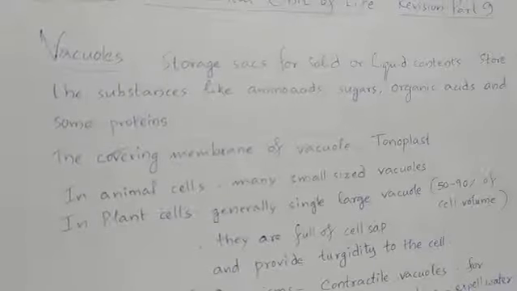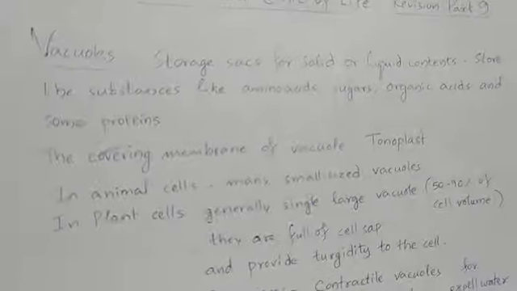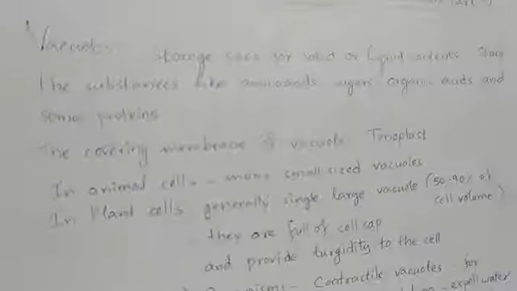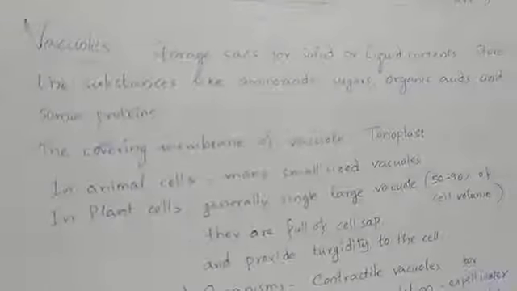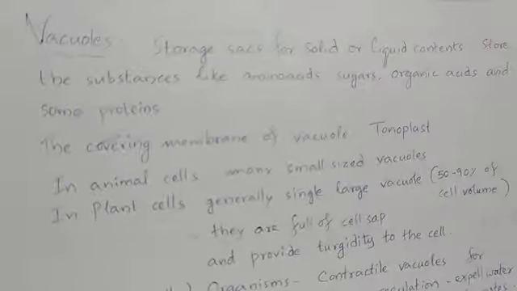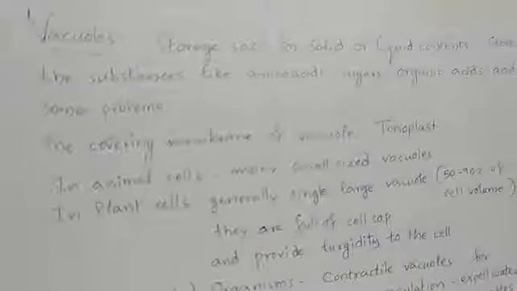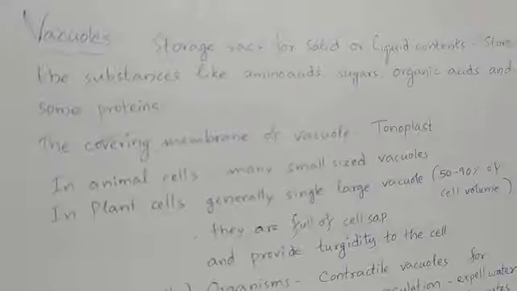Vacuoles are the storage sacs for solid or liquid contents. They store various substances like amino acids, sugars, organic acids, and some proteins. The covering membrane of the vacuole is known as tonoplast. In animal cells, there are many vacuoles which are generally small in size.